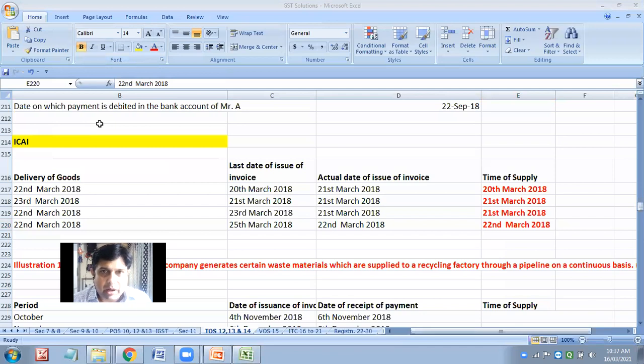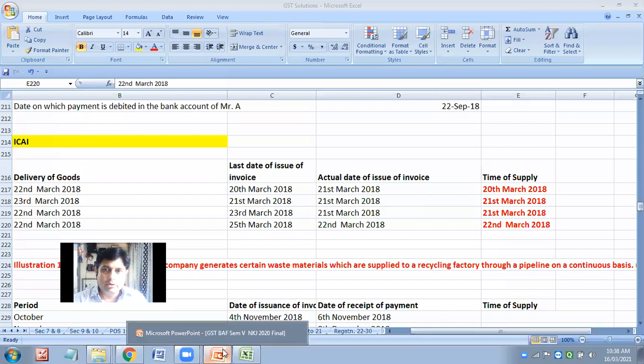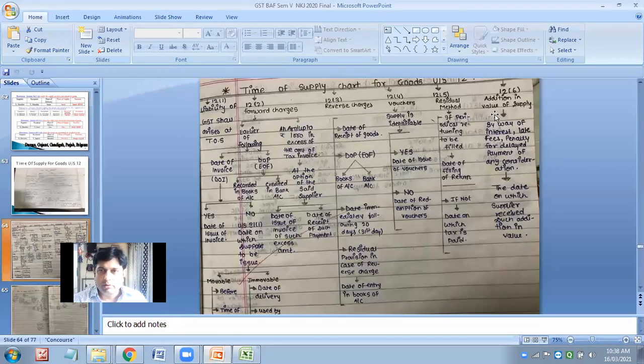So we did enough practice. Now the remaining we will be doing is practice of services. This week we will try to start with the problems. Let's see whether it will be feasible for us to start the problems of services or not, but we will try. So with this, we have completed almost all types of things related to section 12, subsection 1 to subsection 6.